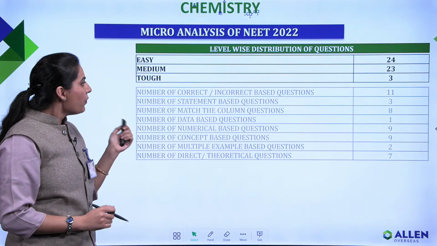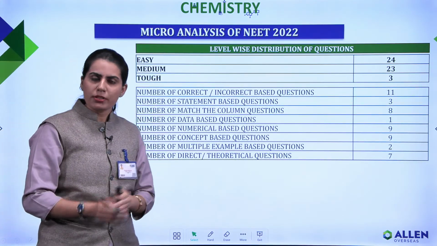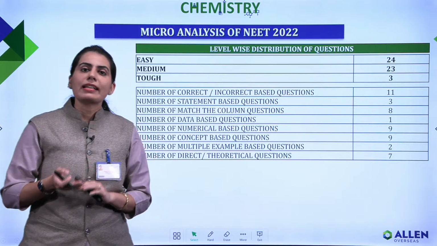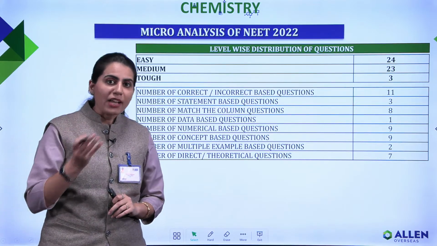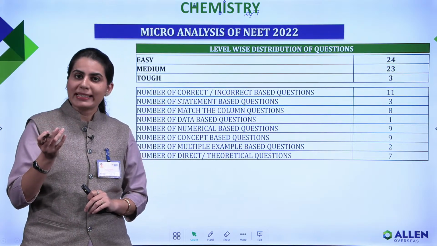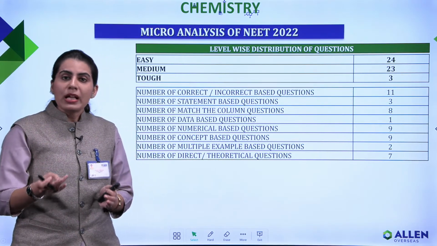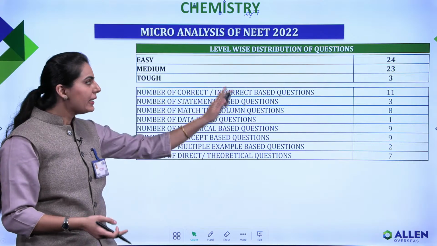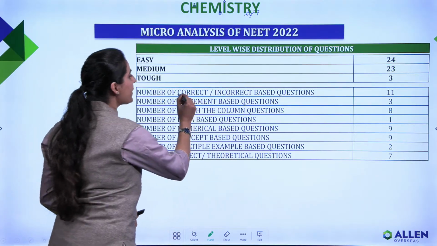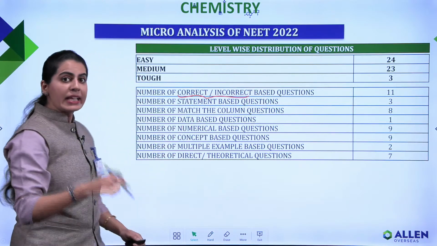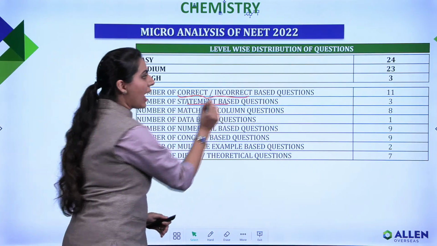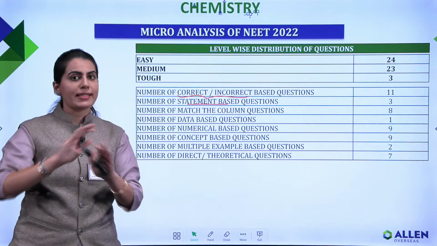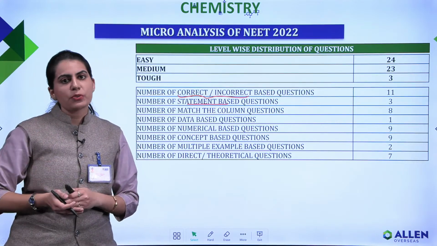Now, moving next, what are the different categories of questions which were asked? The questions were either statement based, or concept based, or match the column, or multiple example based, or single choice, and direct data based theoretical questions were also asked. You can clearly see in this analysis that there were correct-incorrect questions, which were around 11. Statement based questions were asked again, and that was the trend in 2021 as well.